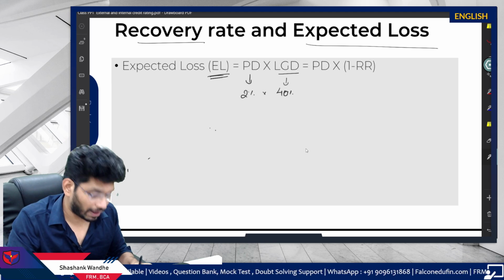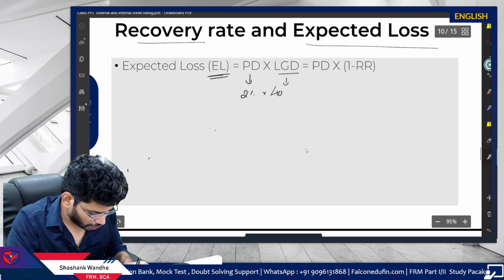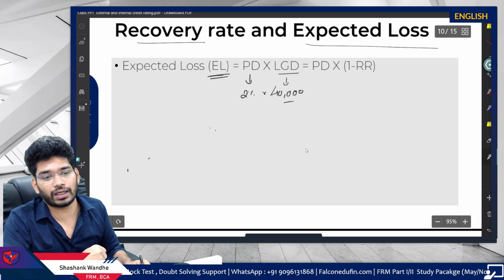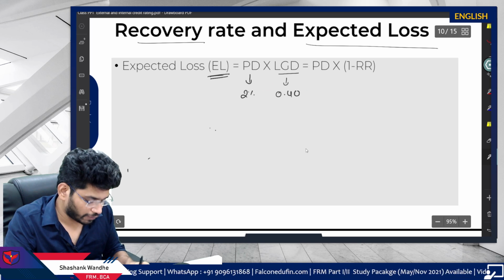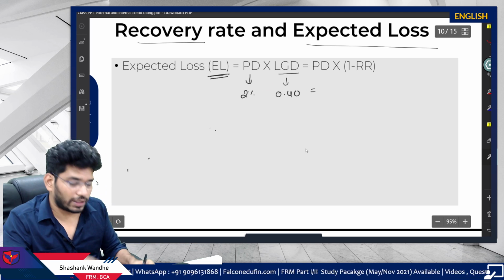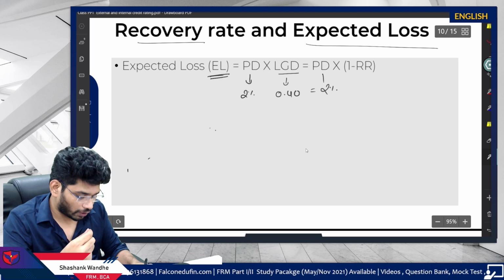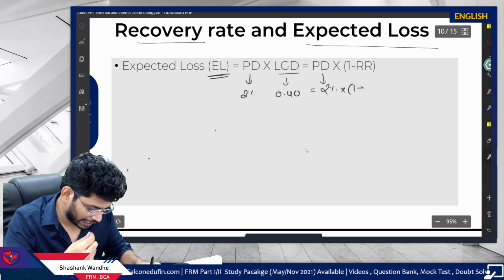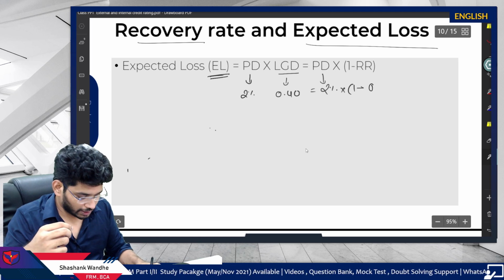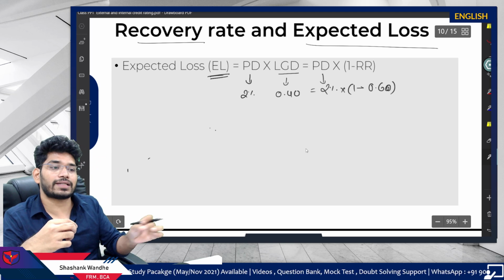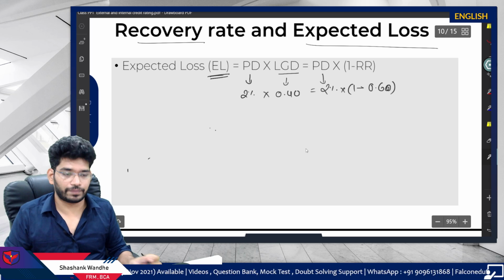You have to remember this. If I am writing down percentage and percentage, then it will be in percentage format. If I tell you that this is 40,000, then this is simply the dollar format, right? But now we will take the 40%, which is 0.40, right? I can write down the same formula in a different format, which is 2%, the probability of default, multiplied by 1 minus recovery rate. I told you that you will be able to recover 60%. Recovery rate is 0.60, 60%. So 1 minus 0.60 is 0.40. Both the formulas are the same, nothing different here.